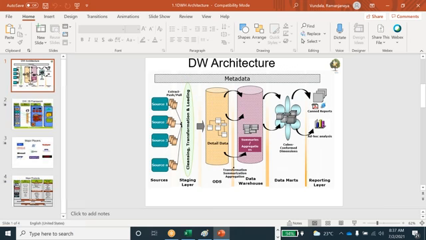They're extracting the data, applying all the transformations by using the ETL tool, and then loading into the data warehousing. I will tell you about the ODS next; as of now you can leave that one. Once the data is loaded, they generate the different kinds of reports by using the BI tools.